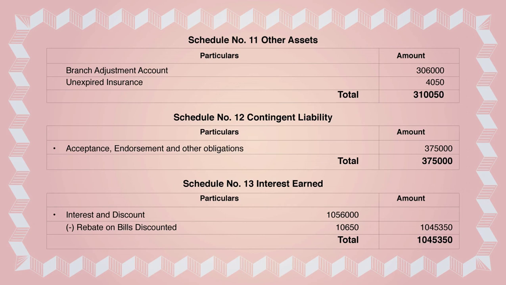Again, there is unexpired insurance. Unexpired insurance is also known as prepaid insurance, and that is also given in the trial balance. You can see unexpired insurance is 4,050 rupees. So you take that. Any other item related to schedule 11, you would take it, but since it is not given, only these two items are given. You add both and you get 3,10,050 rupees as schedule number 11, other assets. You transfer this total amount in the balance sheet in front of schedule number 11.